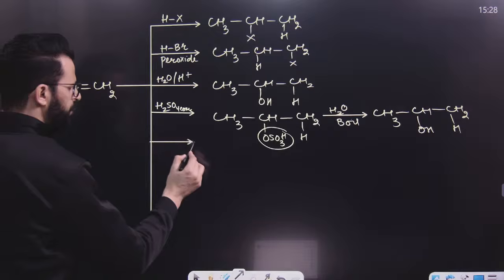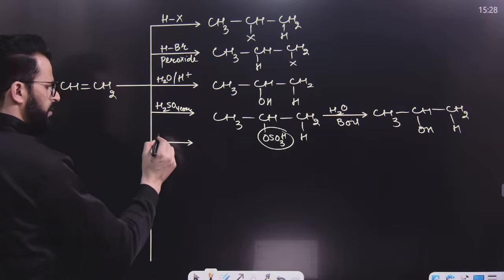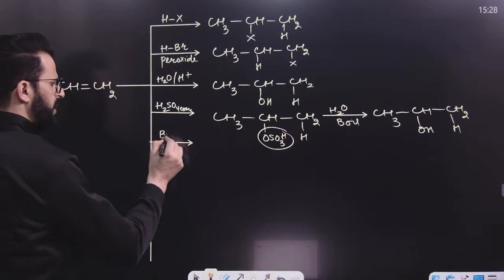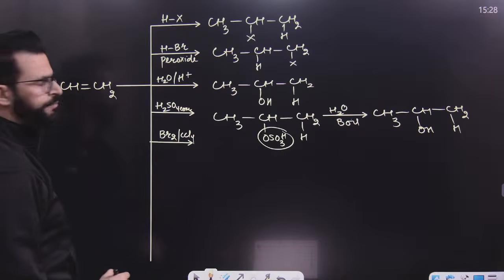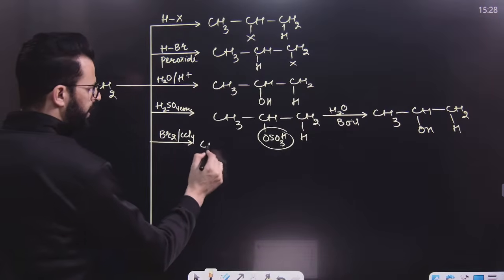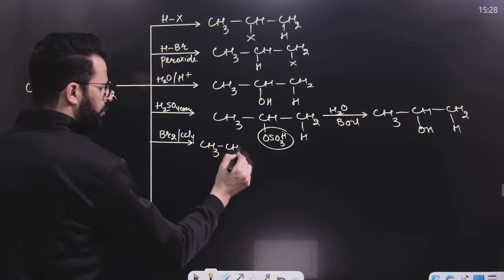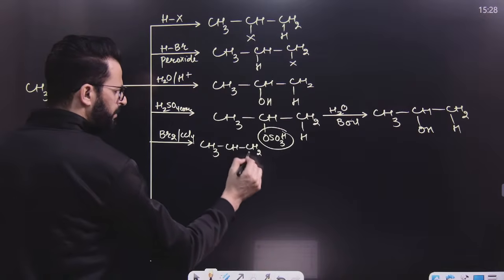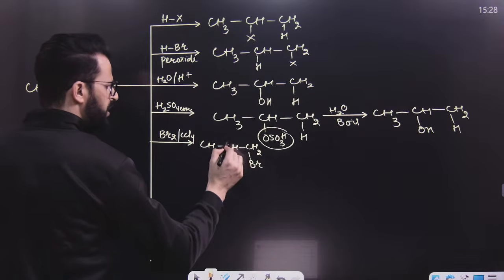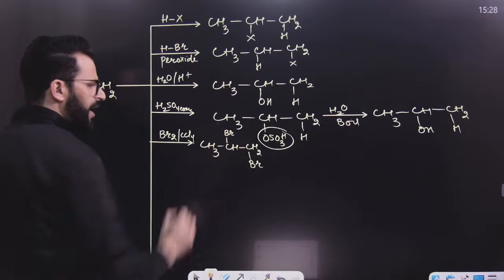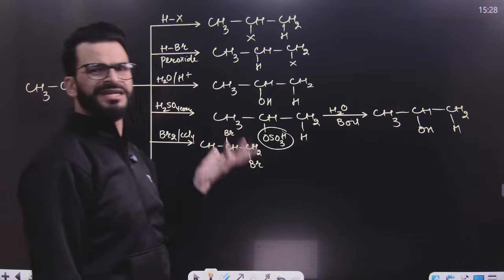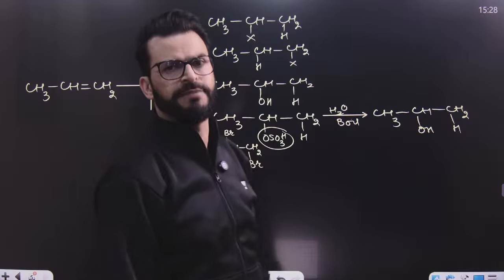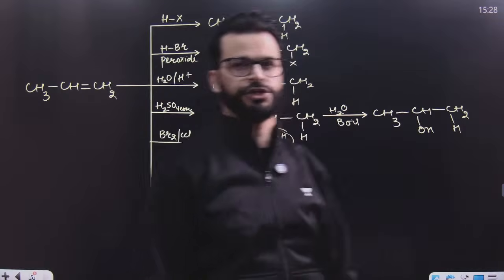If the reaction takes place with a halogen, say for example bromine, in an inert or non-polar solvent, then you have to add bromine across the carbon-carbon double bond. But remember, this bromination is an anti-addition reaction, and the reddish-brown color of bromine is decolorized during this reaction, hence this reaction can be used as a test for unsaturation as well.